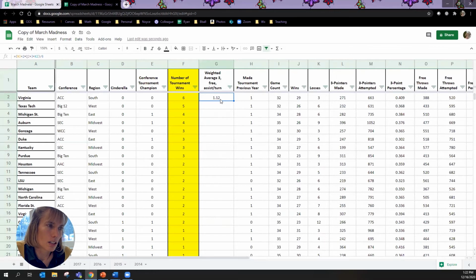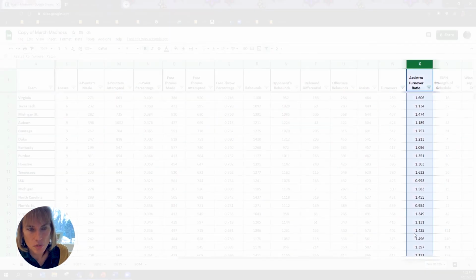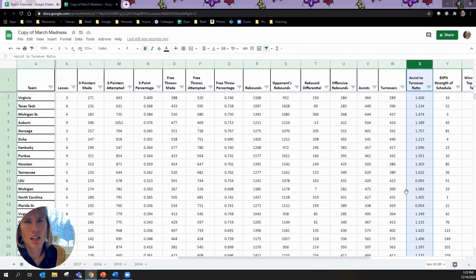The other reason I think that's kind of gross is because we were basically finding a weighted average of free throw percentage, 3-point percentage, and then assist to turnover ratio. One of those things doesn't get along, because your free throw percentage is a percentage, right? And your 3-point percentage is also a percentage. Now the assist to turnover ratio is a number. If we look at this column here, it's a number that varies from, it looks like, 0.9 to 1.6. And so that's getting a lot of emphasis in this. It's getting like too much importance, basically.